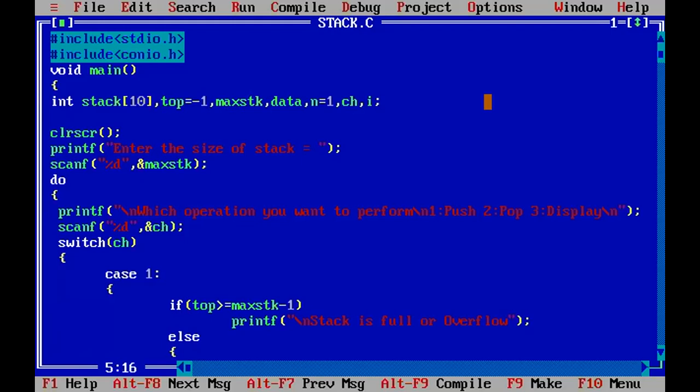And here you can give any values. Suppose if you write here 100, sorry. Under 100, we take size of stack. If 100 is given, no problem. But in our program, we are considering the max stack value. This max stack value we are considering.